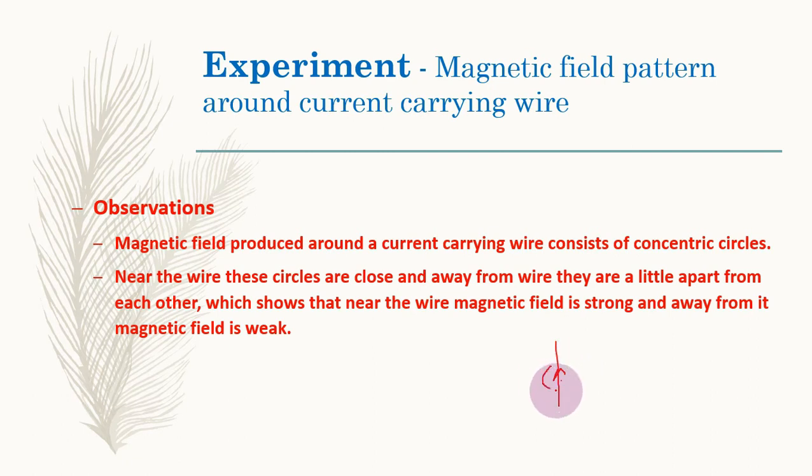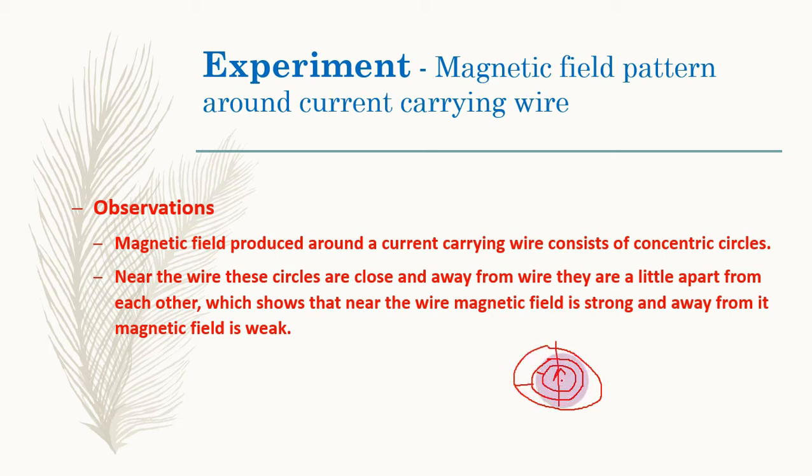The first circle is, for example, here, then the second circle is a little bit closer to this, but the third one is a little away as compared to the first two. This shows that when you move away from the wire, the magnetic field decreases, or the strength of the field decreases. This gap is more, while this gap is less. So here the magnetic field is stronger, while here the magnetic field is weaker.